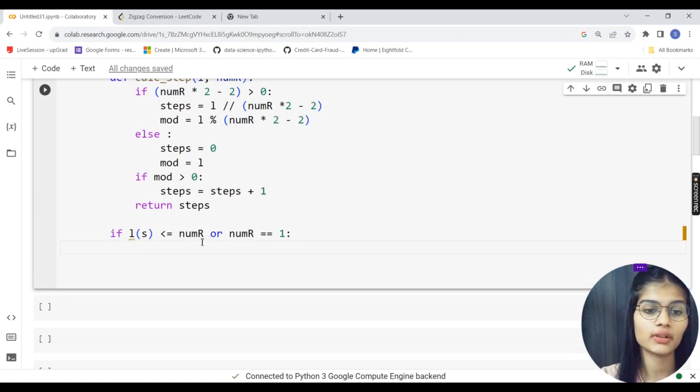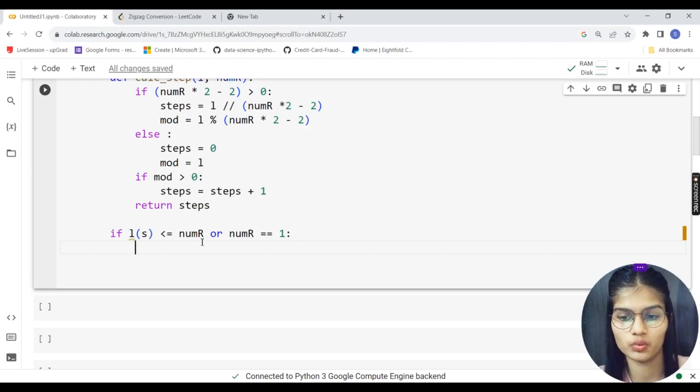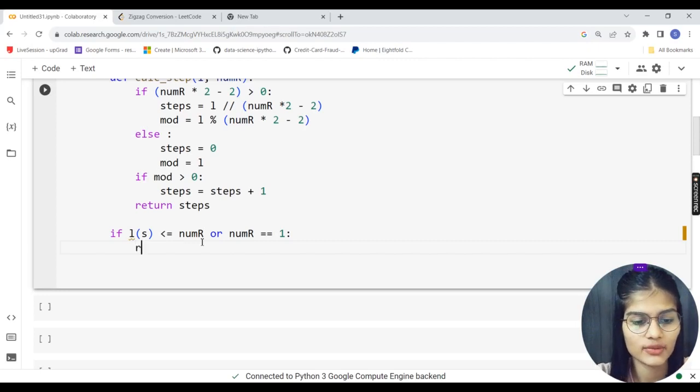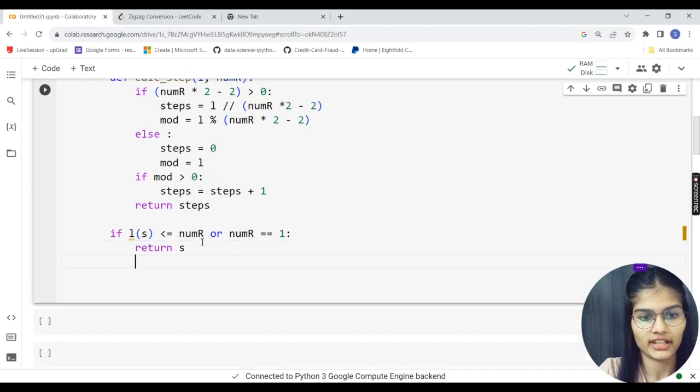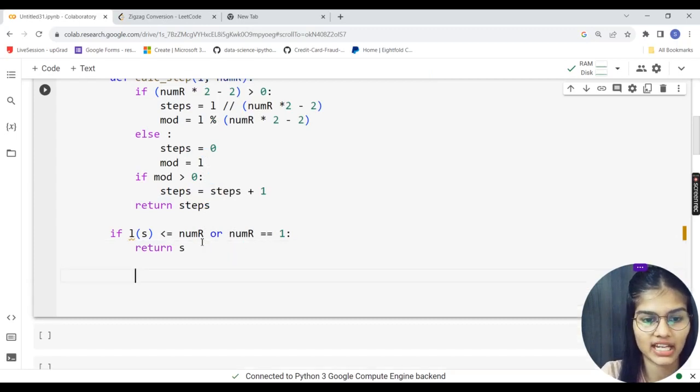Because if simply it is greater than 0, I had put down, but there can be multiple scenarios which have to be kept in mind, right? So this is the scenario which we have to keep in mind. In that case, I would simply return my string. So return s, because that's the only thing which can be done. It can't be taken care of. Return s. That is done. Only s. Fine. First scenario is completely done.